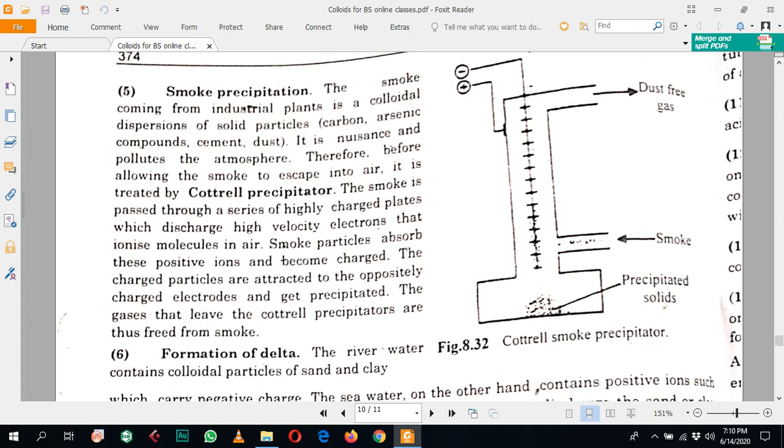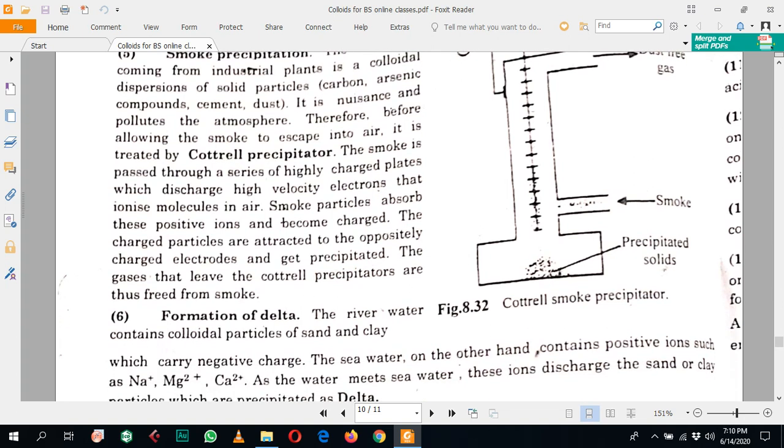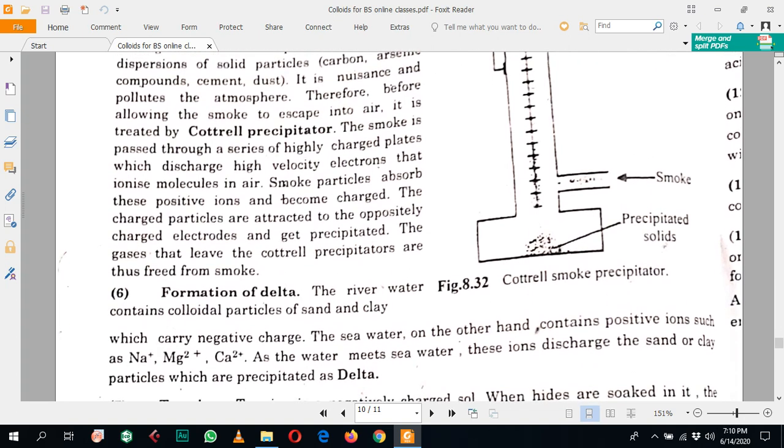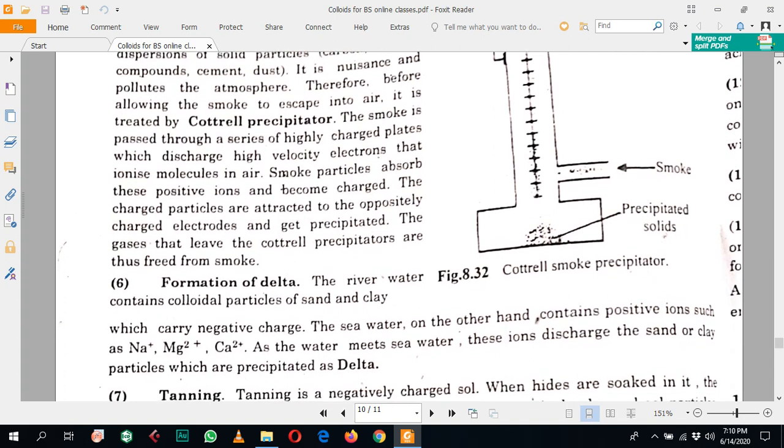So in smoke precipitation, the smoke coming from the industrial plants is a colloidal dispersion of solid particles which may contain carbon, arsenic compounds or cement dust. So it pollutes the atmosphere. It is harmful for the atmosphere. Therefore, before allowing the smoke to escape into the air, it is treated by the Cottrell precipitator.